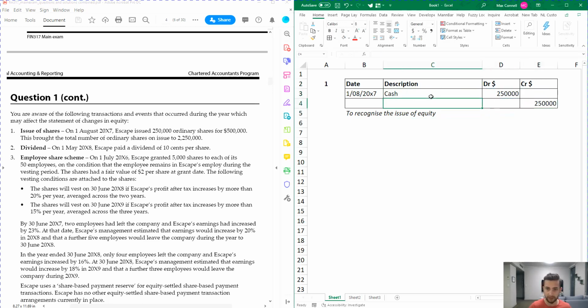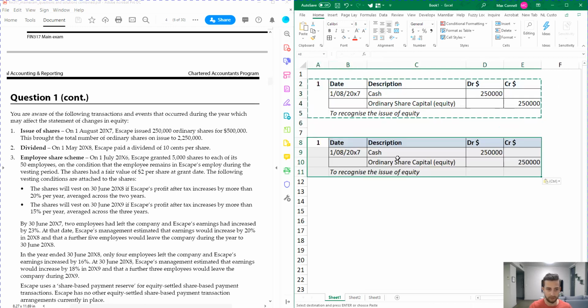The credit should balance that perfectly, and that's just going to be, and now I'm going to specify ordinary share capital because it does actually say in the question ordinary shares. So we're going to go ordinary share capital. Perfect. All right. And then in brackets, I would also write equity just to make it super easy for the marker just to tick it off so you know exactly what account it relates to, and that you haven't misallocated to a debt or something like that. It's definitely equity. Okay, so that's how you do the first one.